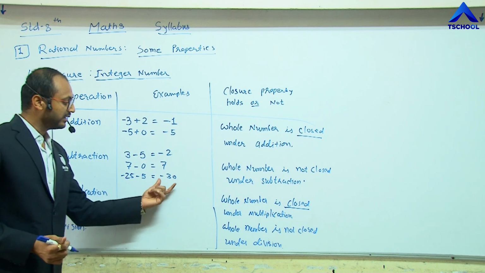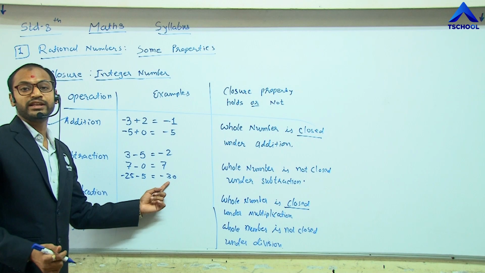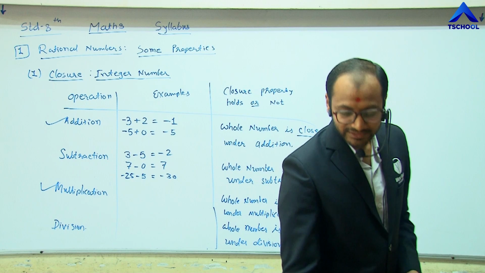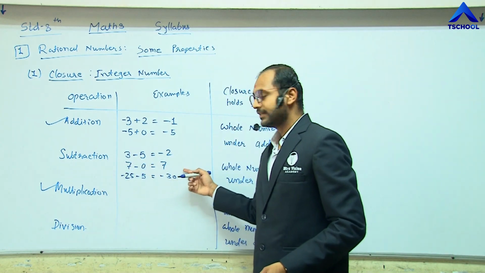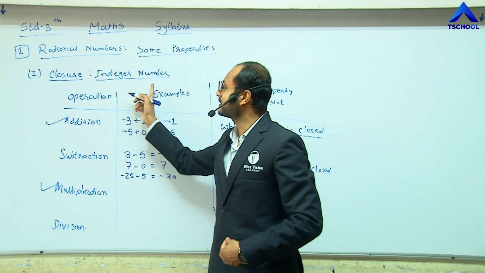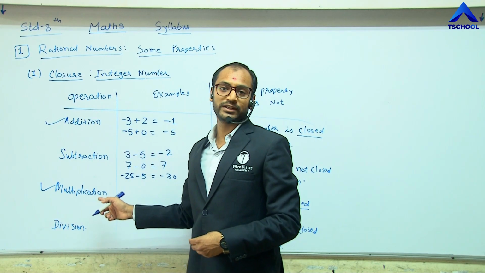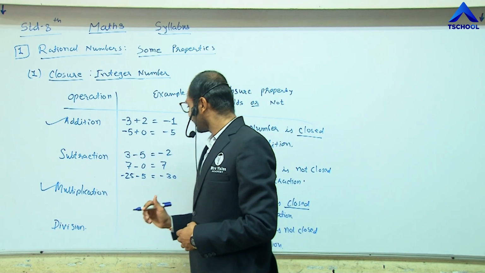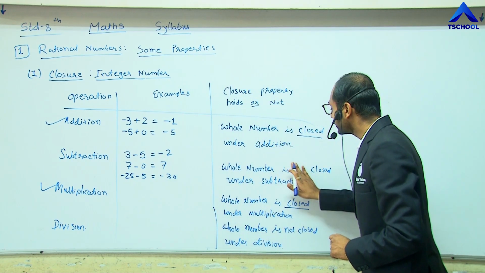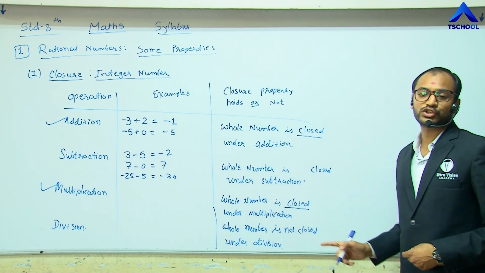We get the result -30, and this is also an integer. So these all hold. So in subtraction, the integer number system is closed under the subtraction operation. So we can say the integer is closed. We should remove this 'not'. Here the integer is closed under subtraction.